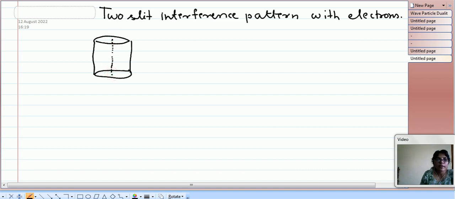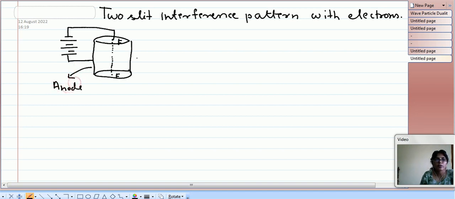The filament is acting like cathode, so a negative potential is applied on the cathode and a positive potential on the anode. This is filament F, and this cylindrical body is anode.